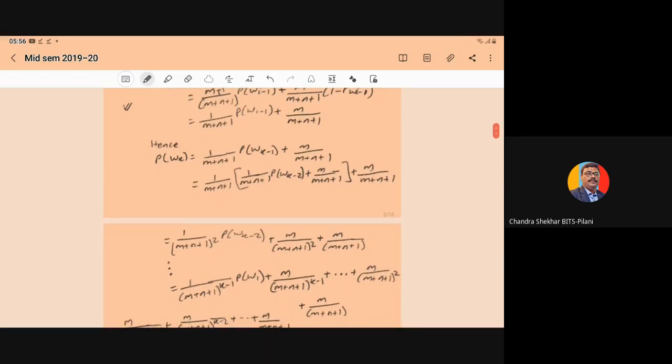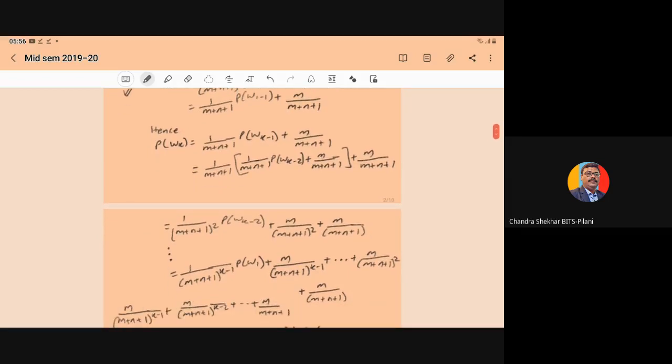So the required probability is what? Probability of Wk. It can be written using the above recursive formula as 1 upon m plus n plus 1 into probability of W(k-1) plus m upon m plus n plus 1.